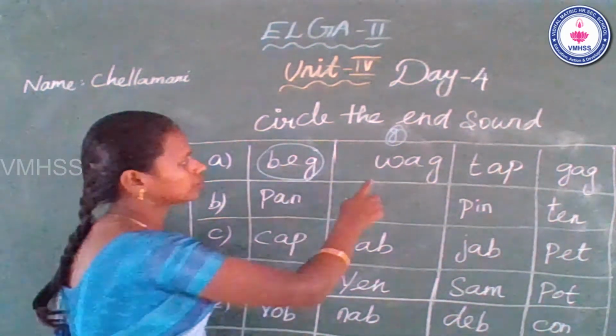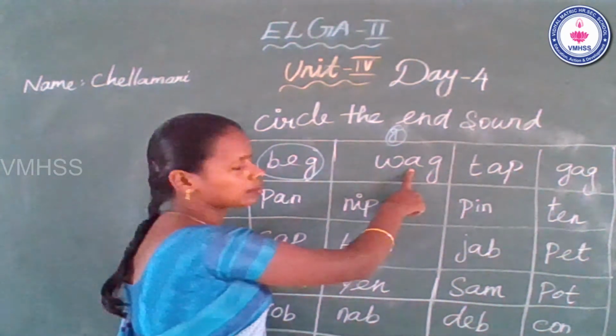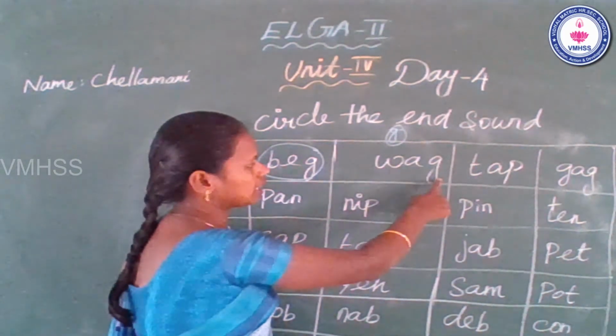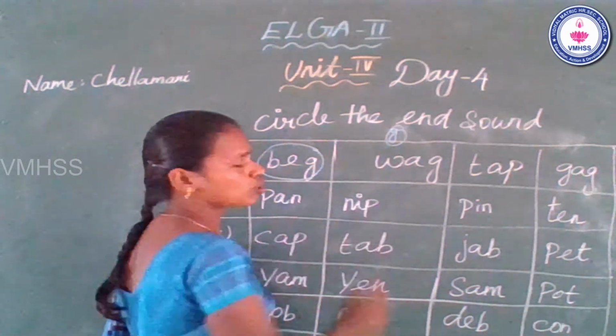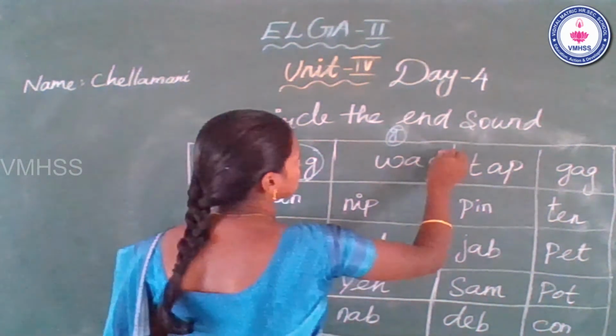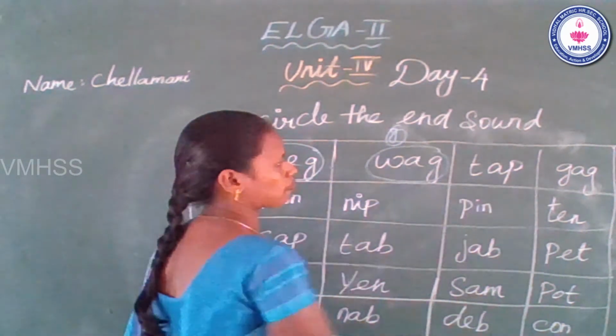Next, see the second word. The beginning sound V, middle sound F, end sound G. This word has end sound G. So you can circle it. Next, tap.